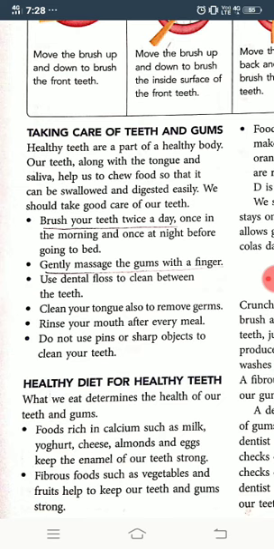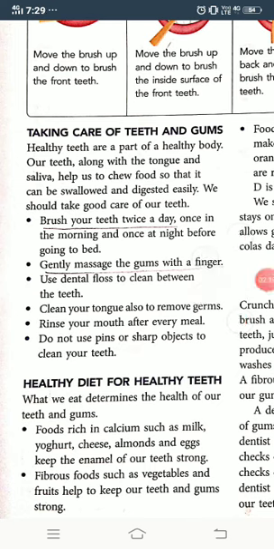Use dental floss to clean between the teeth. What happens sometimes is we eat food and that food gets stuck between two teeth. So to remove that dirt we use dental floss. Now clean your tongue also to remove germs. Rinse your mouth after every meal. And the last point, do not use pins or sharp objects to clean your teeth, because when you are using a sharp object it might prick into your gum and blood might ooze out.